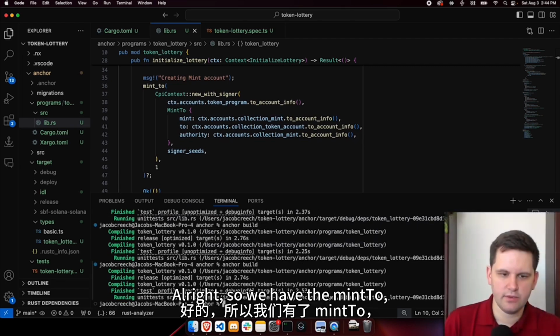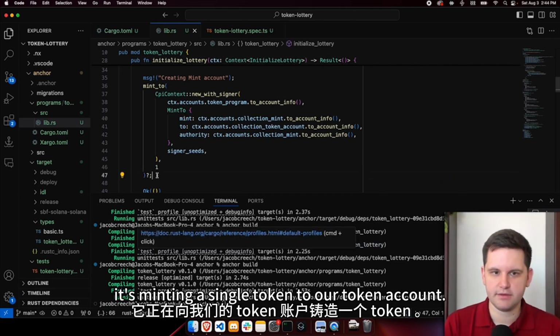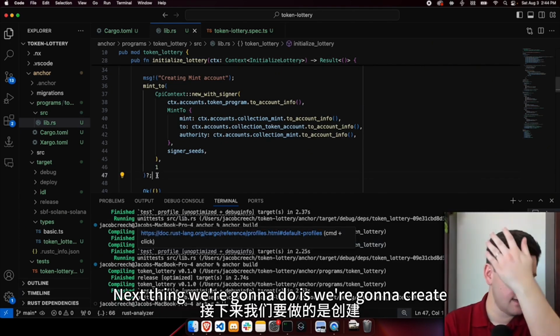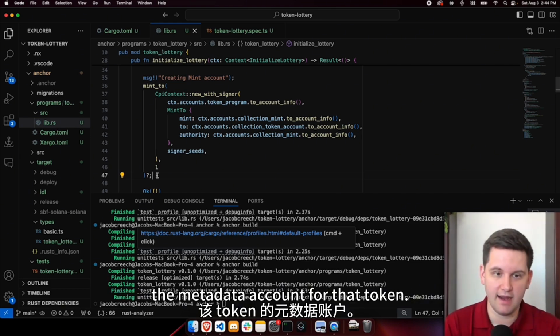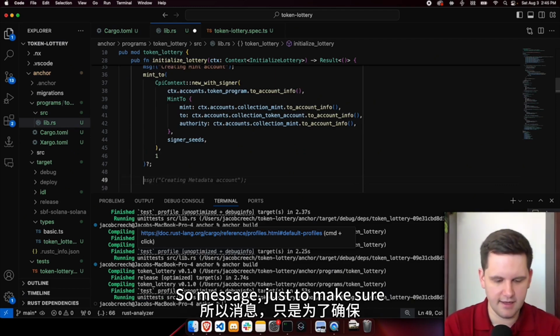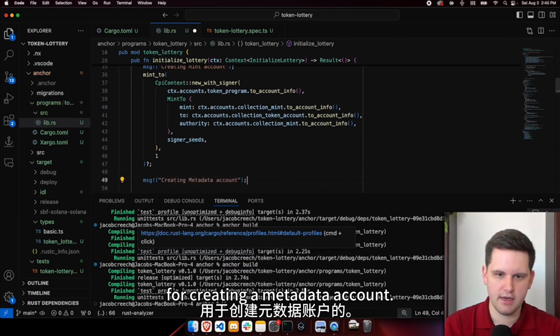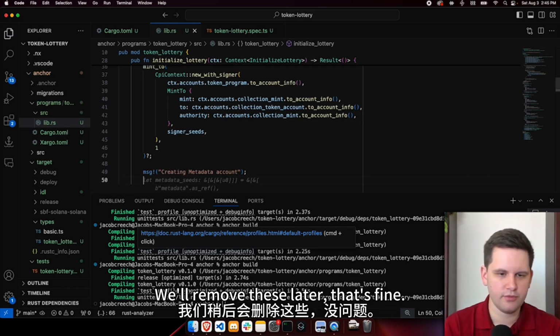All right, so we have the mint2. It's minting a single token to our token account. Next thing we're going to do is create the metadata account for that token. So let's create those metadata accounts. Message, just to make sure that we have all the message stuff for it. Creating a metadata account. We'll remove these later.